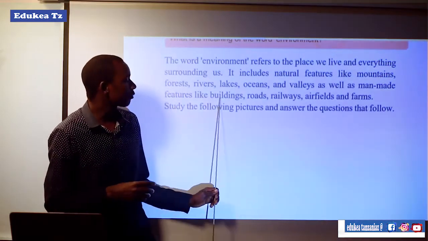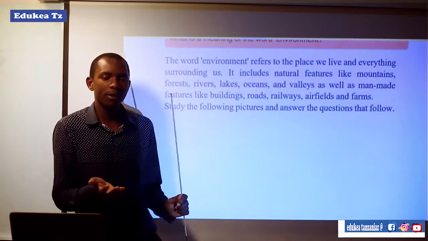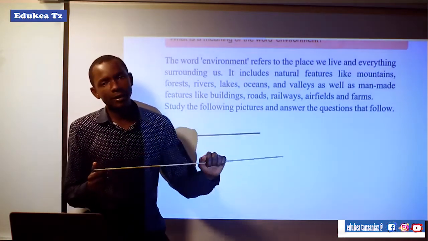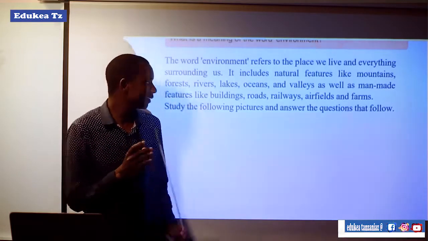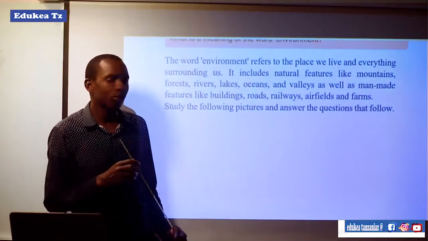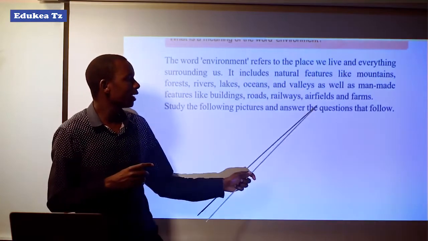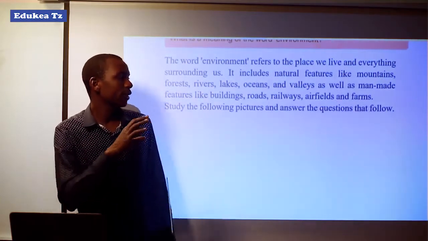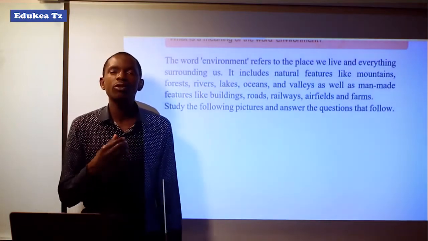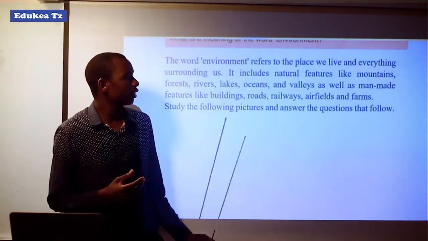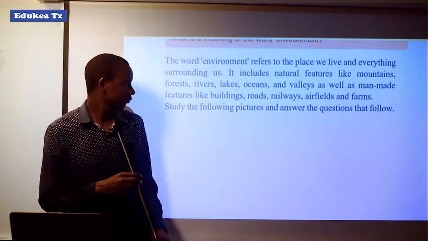These are buildings, since people engage in building a lot of buildings. There are also roads, railways, airfields, and farms. These are also good examples of things which surround us but which are man-made.